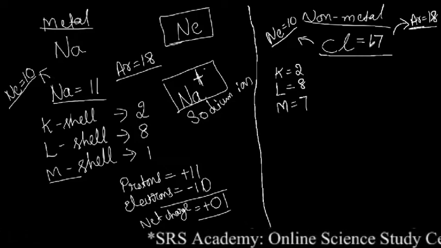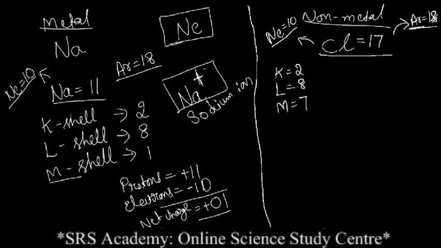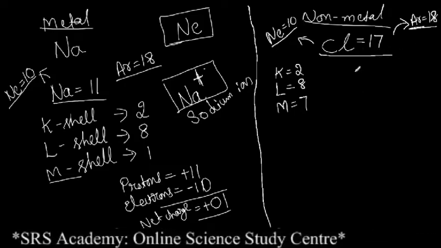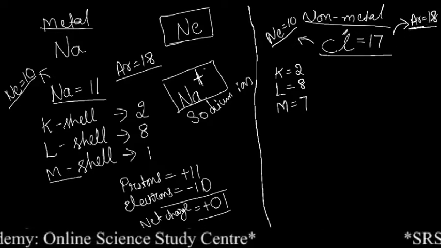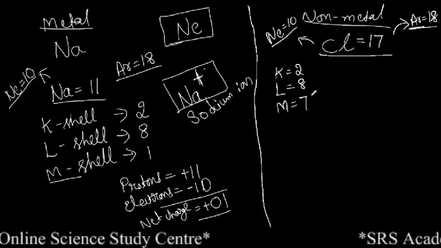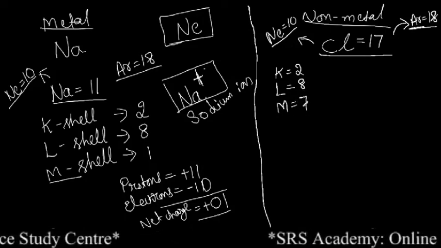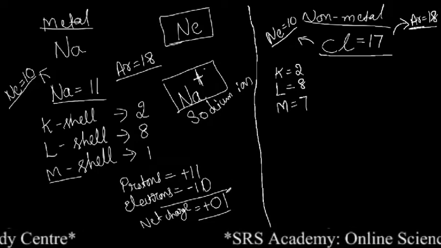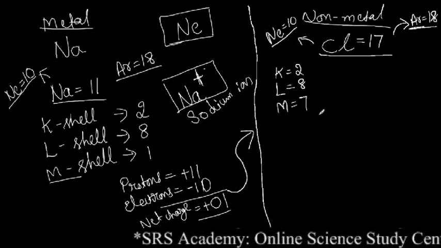Either losing 7 electrons or gaining 1 electron. So obviously gaining 1 electron will be easy for chlorine. That means in the M shell, in order to gain the octet structure, it gains that 1 electron from sodium. Clear?